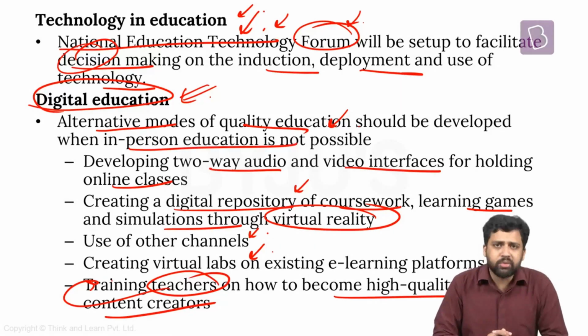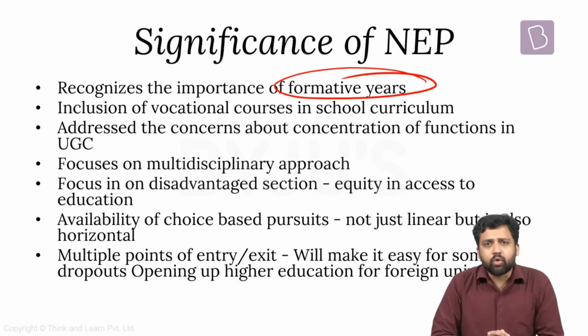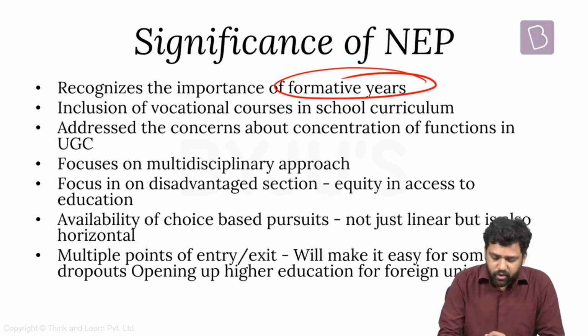Now, why is the National Education Policy significant? How does it show a marked departure from what we have been doing in the past? First thing, it focuses on formative years. The Right to Education Act, as I told you, focused on the age category from 6 to 14 years, while the National Education Policy is talking about those in the age category 3 to 6 years as well. So preschool education, which had not been the focus of our national education policies or different schemes and programs in the past, has now become a focus area. So formative years are important.